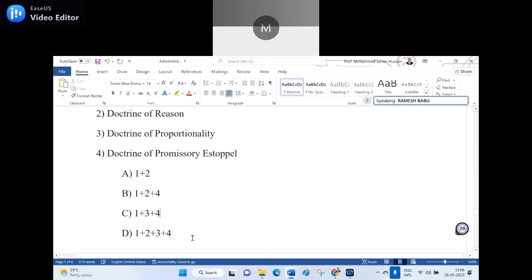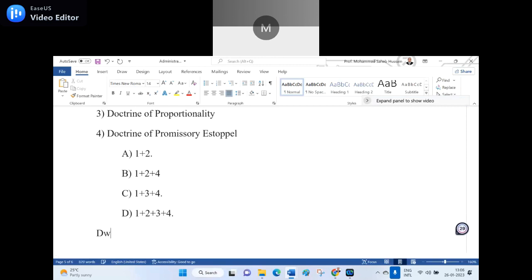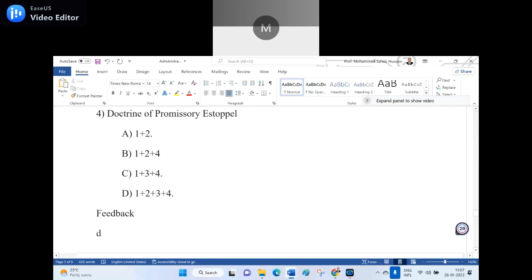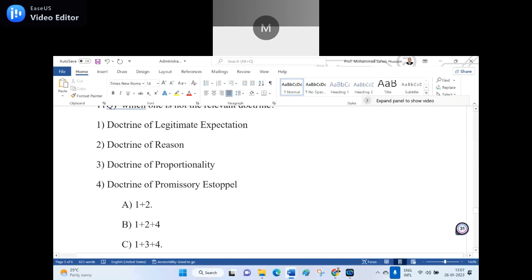Because in the feedback I make you understand. In the feedback there is the doctrine of reasonableness, and here what I wrote is doctrine of reason. I'm showing the technique, how I frame the questions.